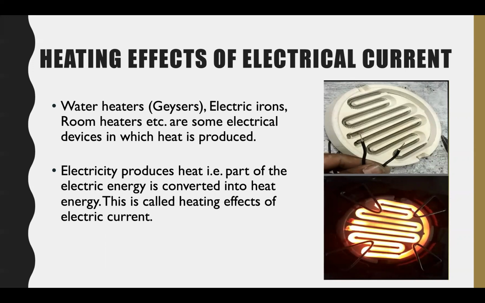You all know that electricity is a type of energy and heat is another form of energy. So when electricity passes through a wire, some of the electric energy is converted into heat energy, and that is called the heating effect of electric current. Here you can see one of the appliances, the cooking heater. This appliance is also based on the heating effect of the electric current.